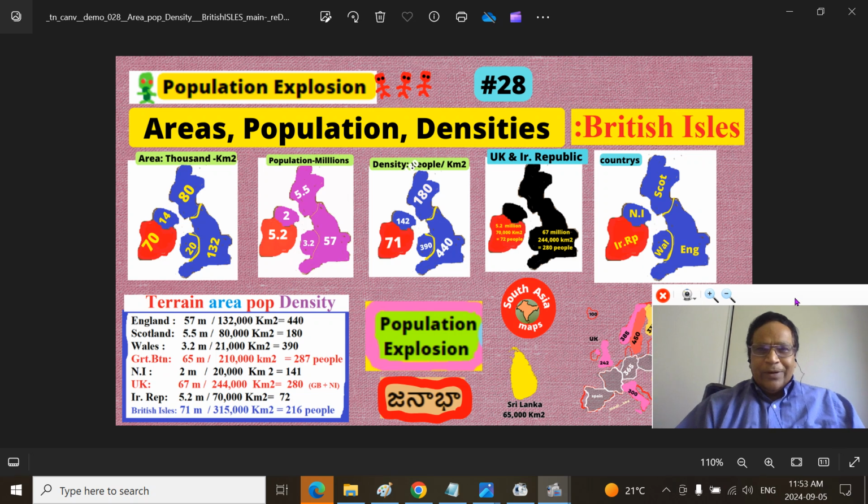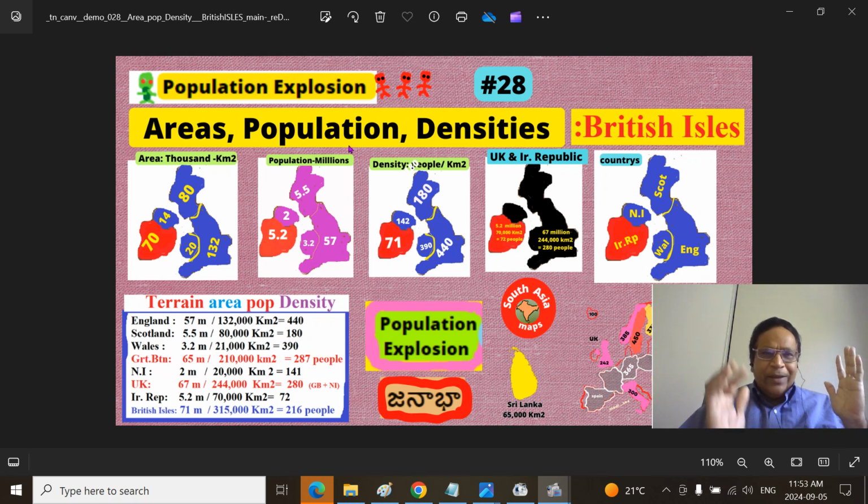Mitruna, the title of today's topic is areas, the land areas, surface areas in square kilometers, population in millions. Areas divided by population will give population density of humans on the particular geographical area per square kilometer. Areas, population, densities of British Isles.